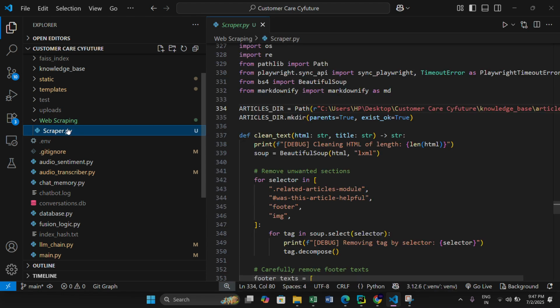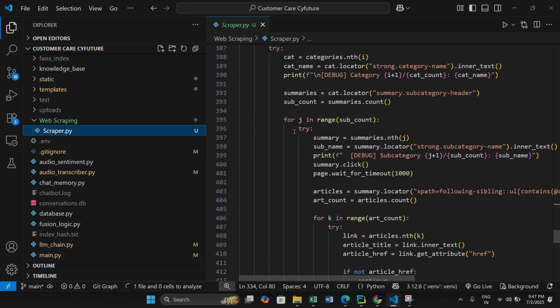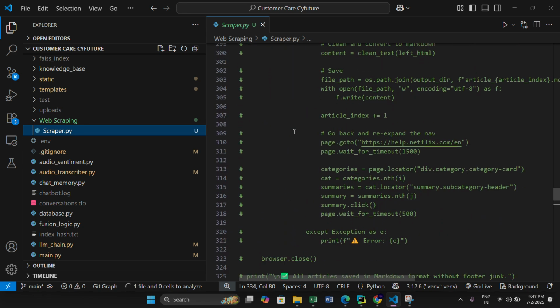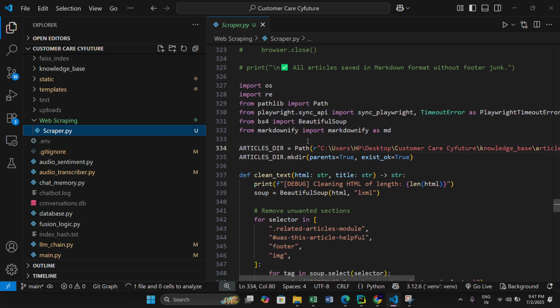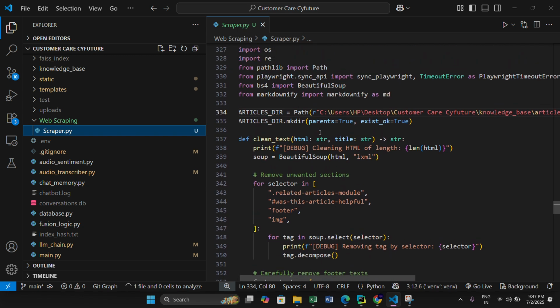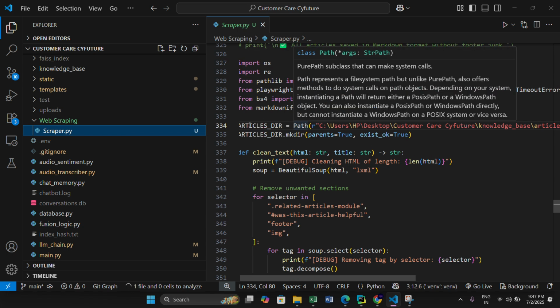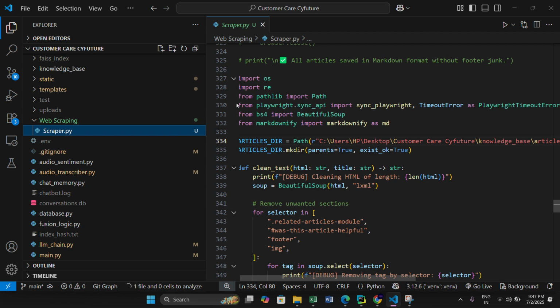Okay, this is the scraper I created. Even this took a lot. I have tried to use the best technologies to scrape from Netflix. Like I have used Playwright, and I've used Beautiful Soup and Requests and good libraries, like best of the best. And Markdownify is for the generation of Markdown files.